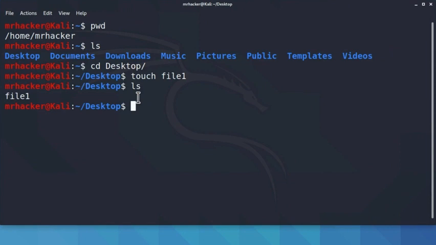To make sure this file is indeed empty, we can use the command cat, and this command, once executed on a file, writes out all the contents that are inside of that file. Let's try it out. So we specify cat, and then file1, press enter, and this will give no result since, as we already mentioned, the touch command creates empty files.